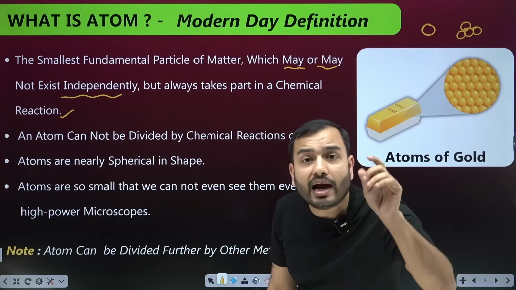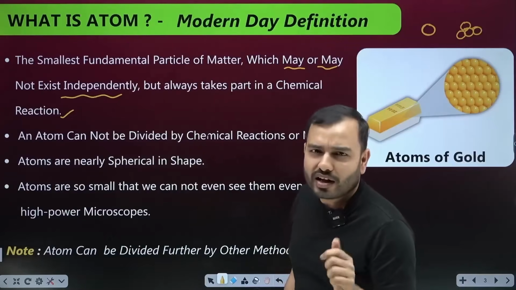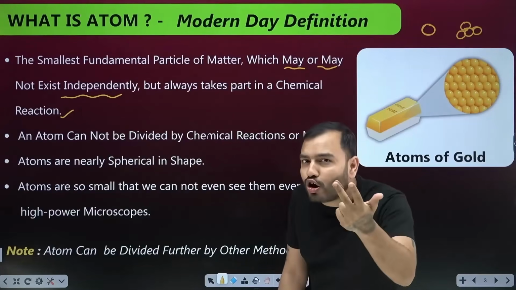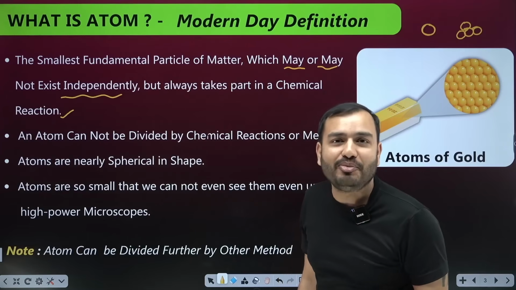And we get to know that it's a smaller particle than an atom. We have to learn it in the next chapter. You must have heard of it: electron, proton, neutron. Have you heard about it? What are these? These are all atomic particles. There are particles inside the atoms also.